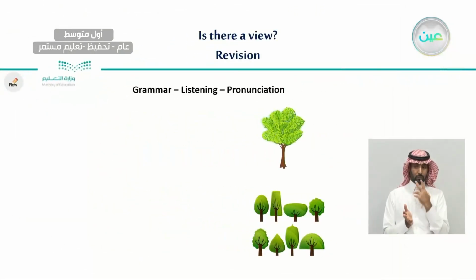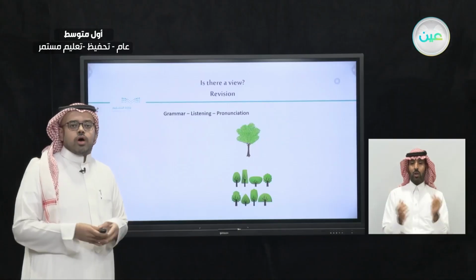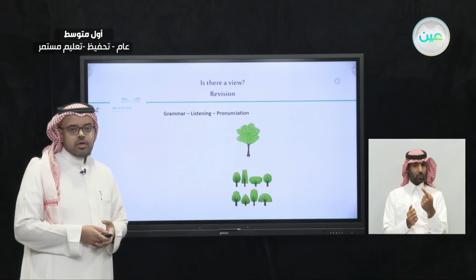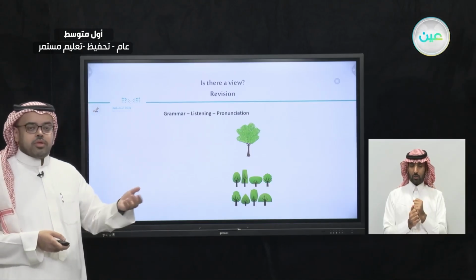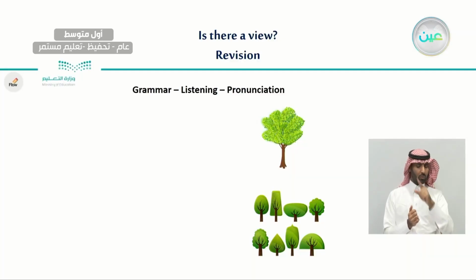And if you want to know the question of the answer, there is. For example, if I ask someone and he said, yes, there is a tree, or yes, there are trees. How can I make a question that requires an answer with there is? It's simple.